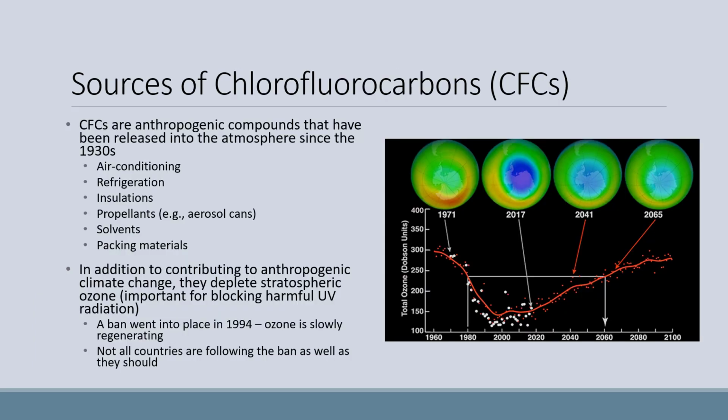On to chlorofluorocarbons. CFCs are anthropogenic compounds that have been released into the atmosphere since the 1930s. They are used for things like air conditioning, refrigeration, insulation material, propellants, solvents, packing material, and more. In addition to contributing to anthropogenic climate change, they deplete stratospheric ozone, which is important for blocking harmful UV radiation. A ban went into place in 1994, and the ozone layer is slowly regenerating. That is what the figure to the right is showing. It is showing past, present day, and projected future ozone. Not all countries are following this ban as well as they should be, though.